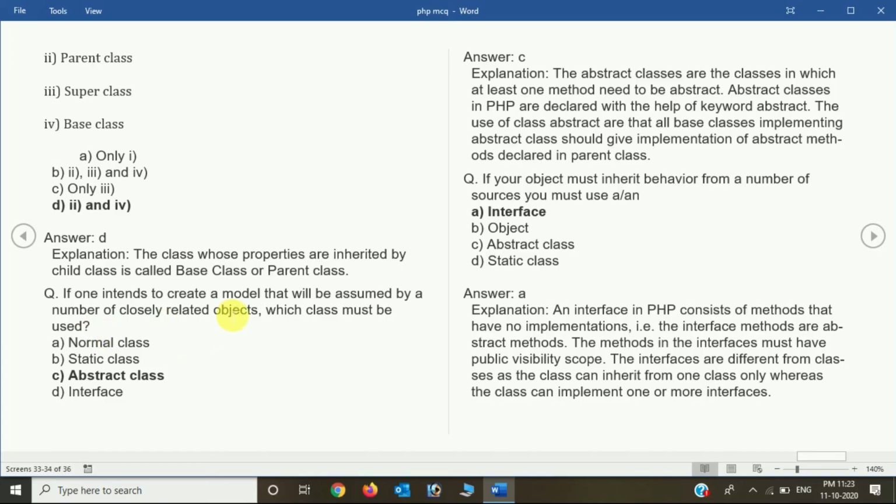If one intends to create a model that will be assumed by a number of closely related objects, what must be used? An abstract class, that is the right one. And if your object must inherit behavior from a number of sources, you must use: interface, object, abstract class, or static class. So the answer is interface, because using an interface the object can inherit behavior from a number of sources.